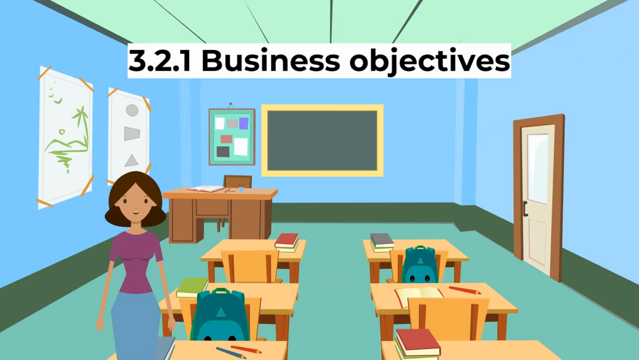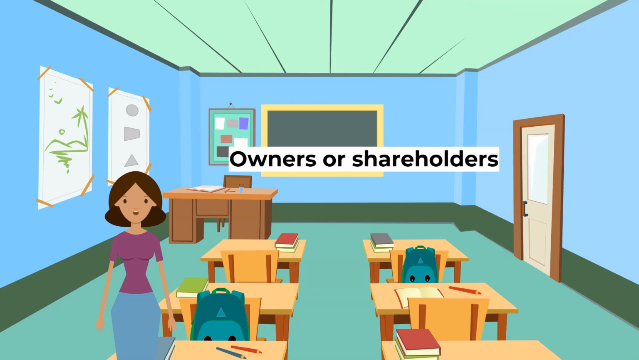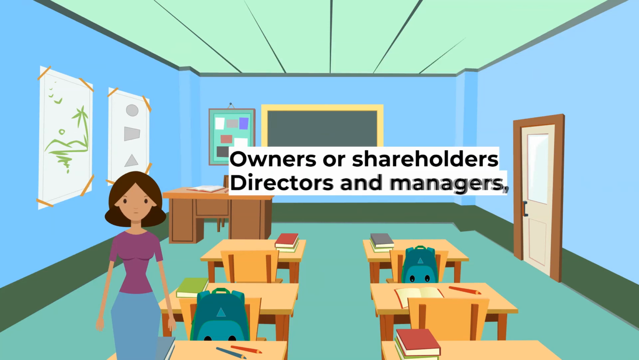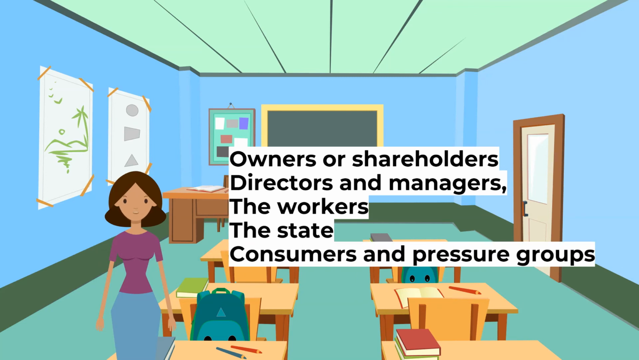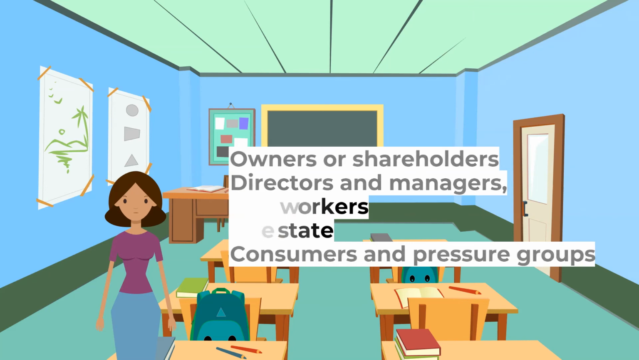A firm's motives are often determined by who controls it. There are a range of people who could have control. 1. The owners or shareholders. 2. The directors and managers. 3. The workers, through a trade union. 4. The state, through regulation, taxes and subsidies, and also direct control. 5. Consumers, through their consumer sovereignty. This is when businesses sell what consumers want to buy. And finally, 6. Pressure groups.